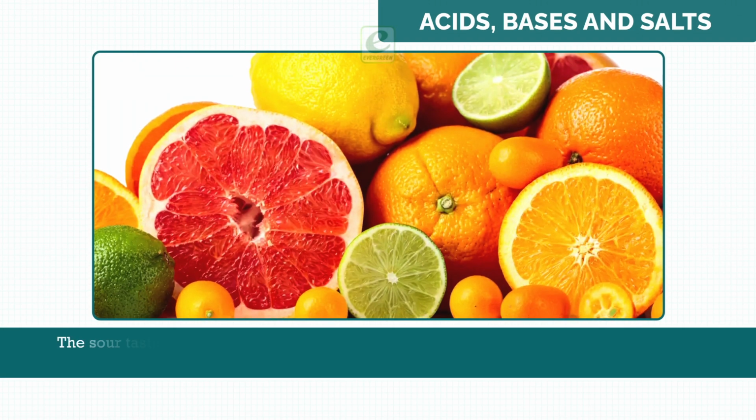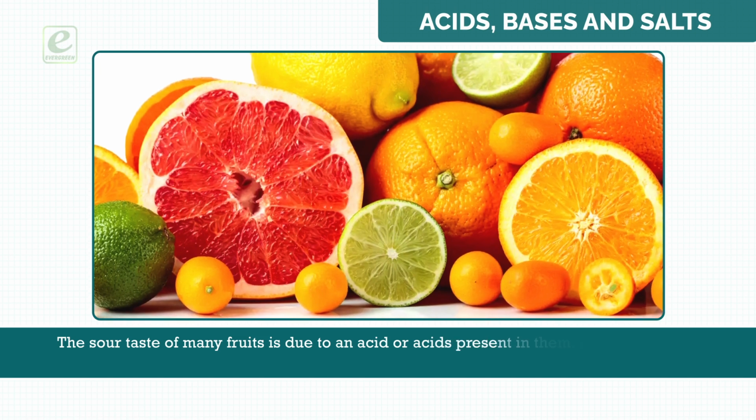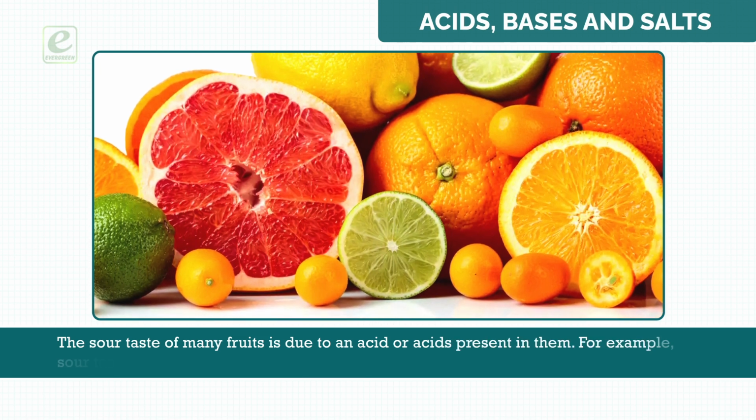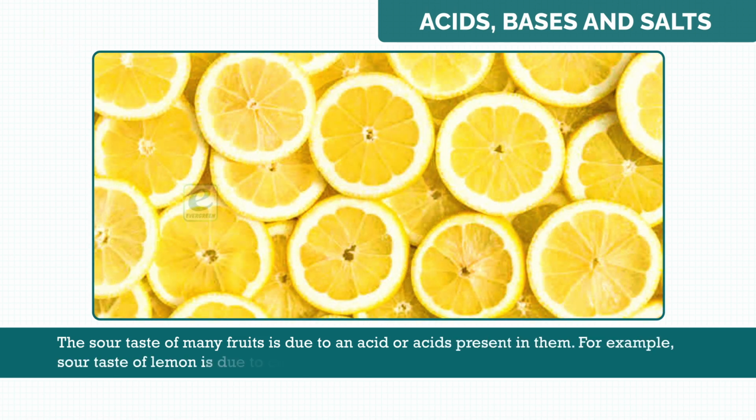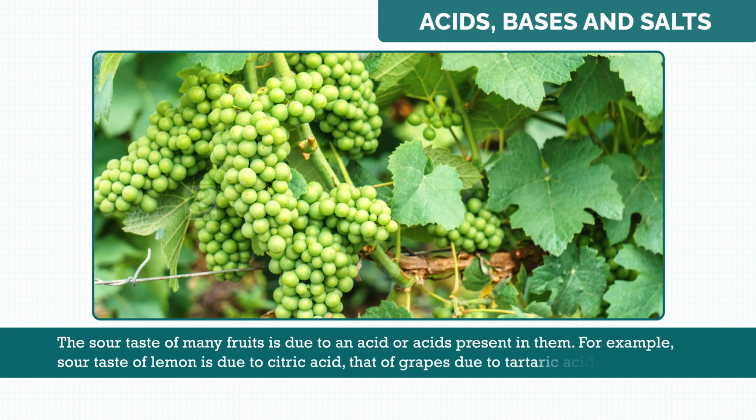The sour taste of many fruits is due to an acid or acids present in them. For example, sour taste of lemon is due to citric acid, that of grapes is due to tartaric acid, etc.